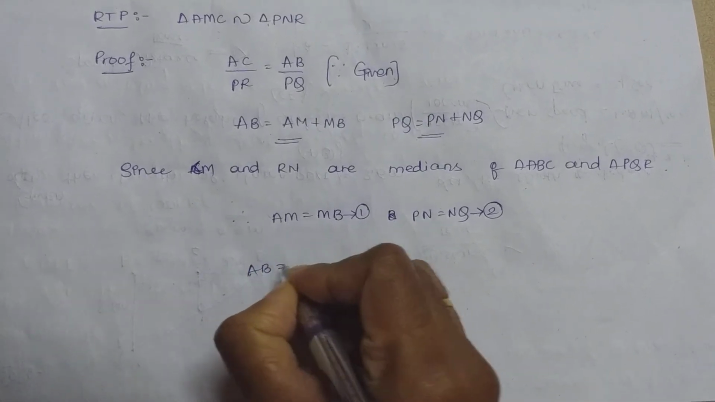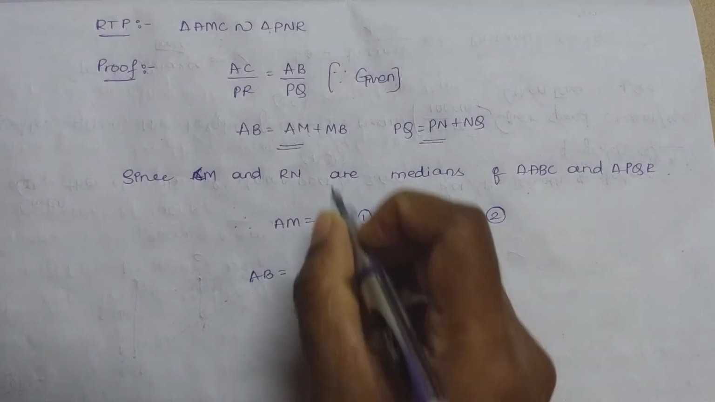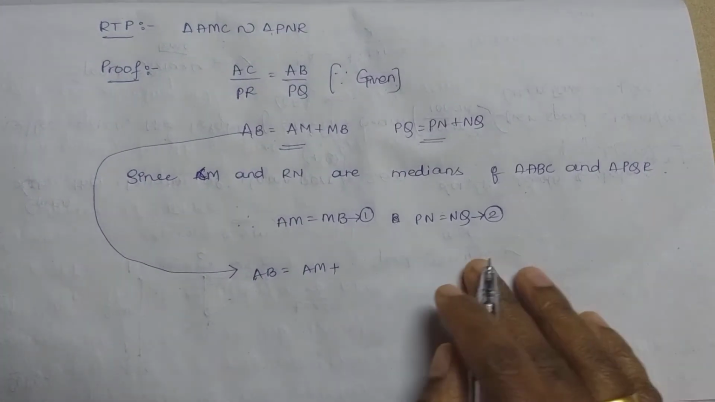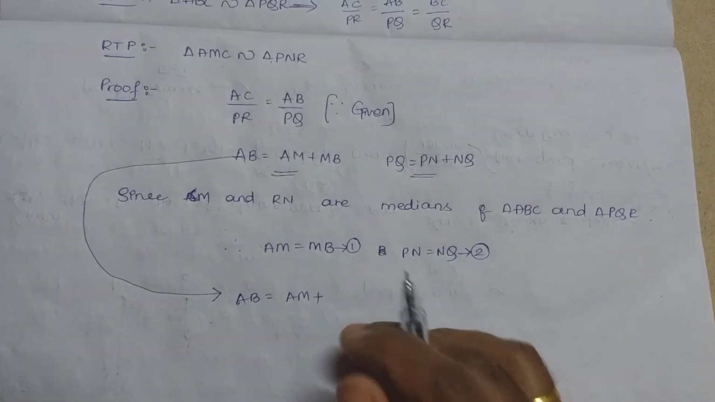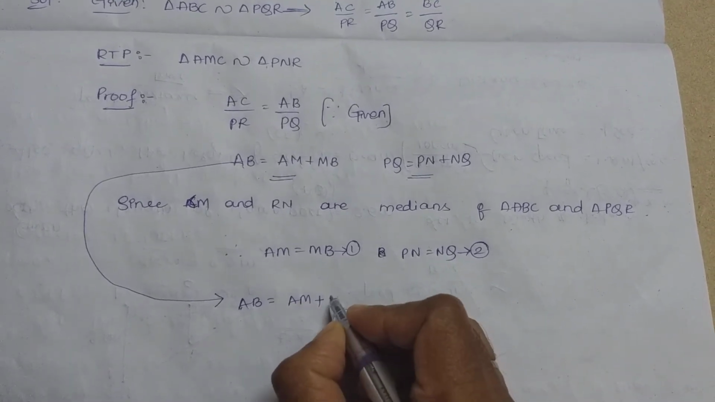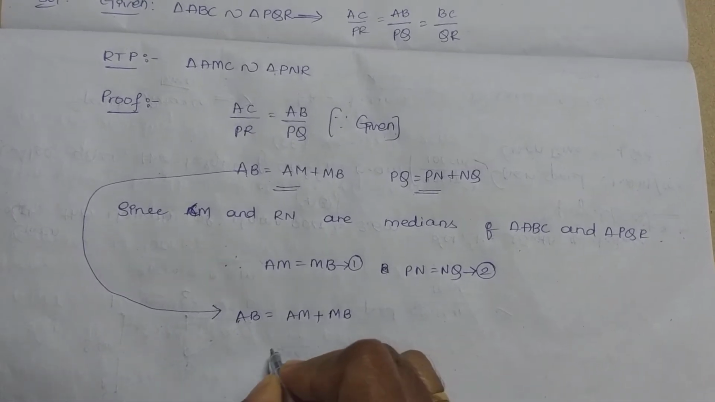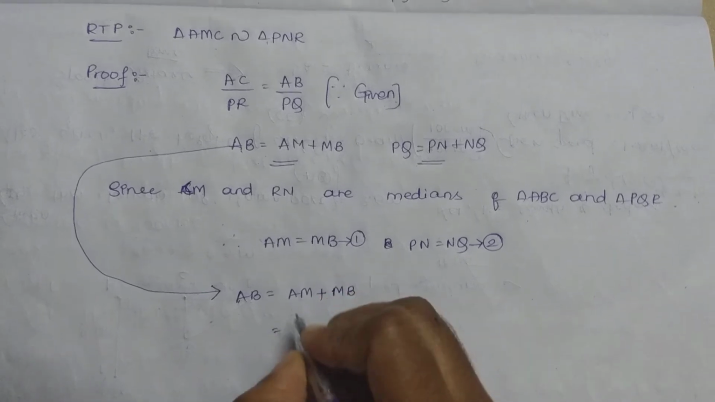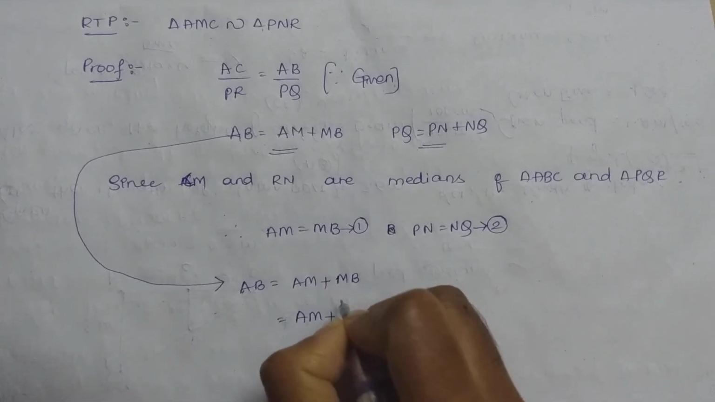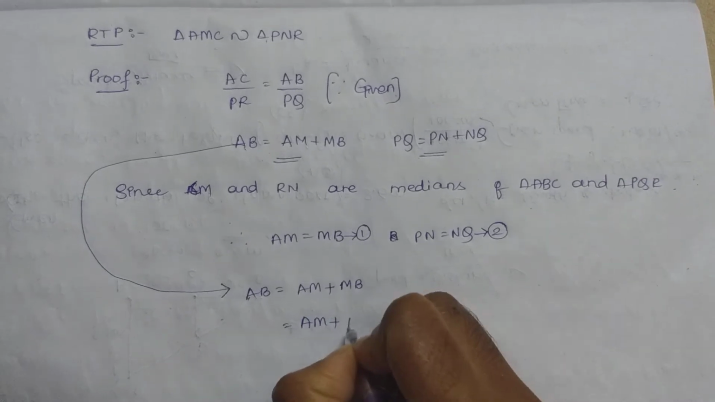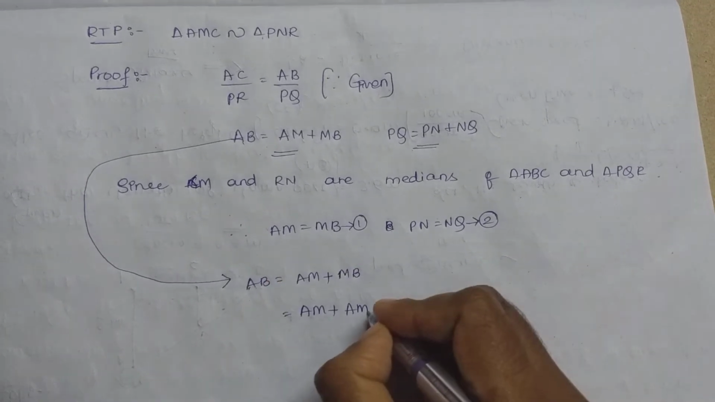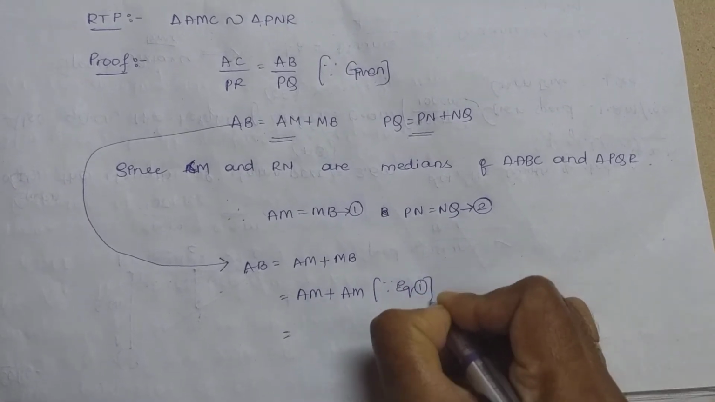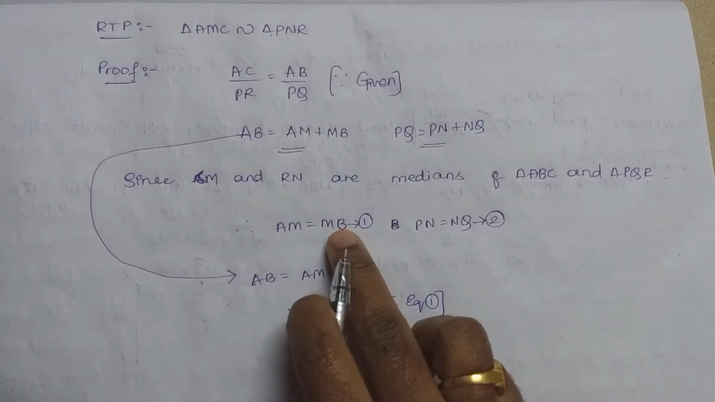AB equals AM plus MB. I am continuing this step. What can I write in the next step? AB equals AM plus MB, and I can write MB as AM, since AM and MB are the same, right? So I am writing it as AM, since equation 1. Clear? Why have we equated them?